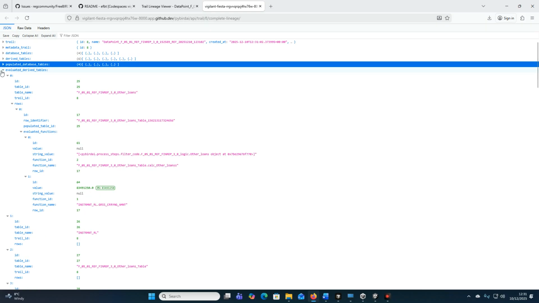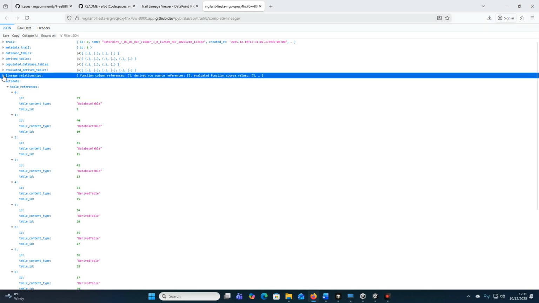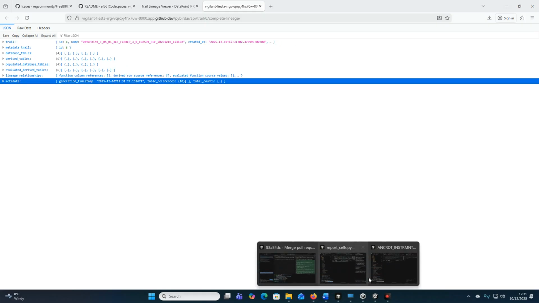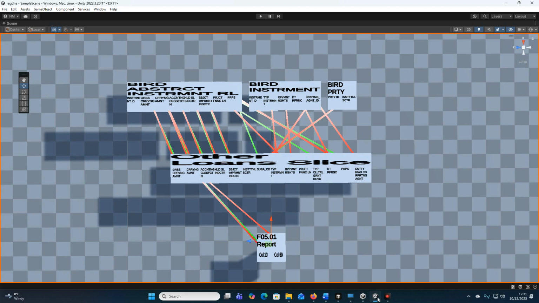But what we're doing with these JSON files is we're loading it into a 3D visualizer, which is a work in progress, but it's come quite far. So we can look at that 3D visualization. It's auto-created in something called Unity. So here we have the F05 report, we have the column 10, we'll see shortly there's a row 60 here.